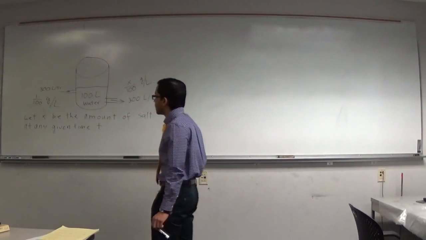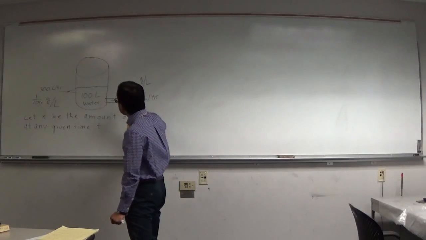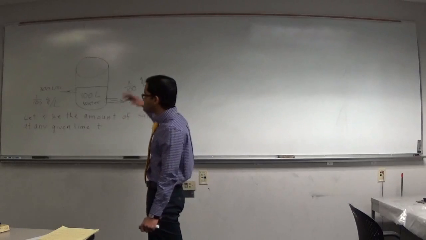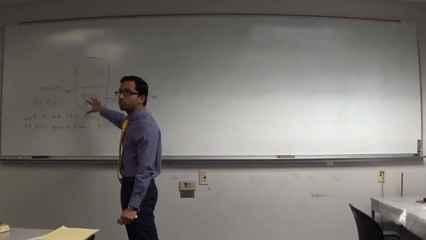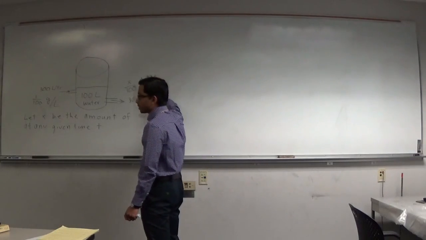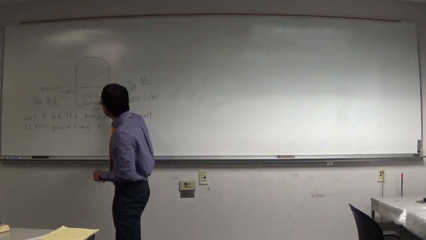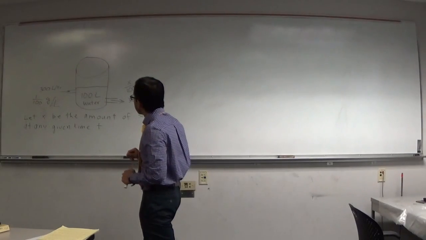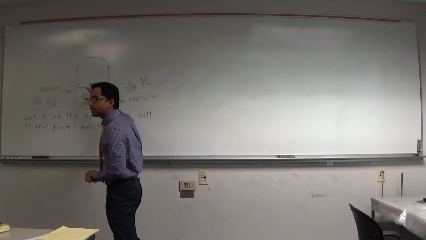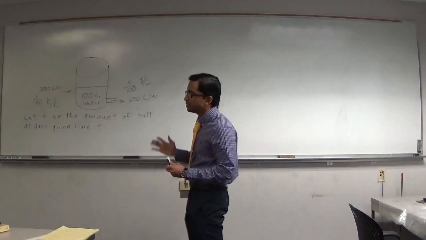That's one of the things that we should be able to do when we model. We look at what information we have and see what information we need, and then fill in the gaps from the information that we already have. So this is going to be the concentration coming out. Now let's try to model this process where we want an ODE of the amount of salt in the tank at any given time t. So how are we going to do that?